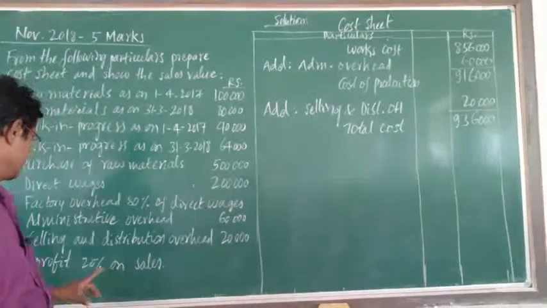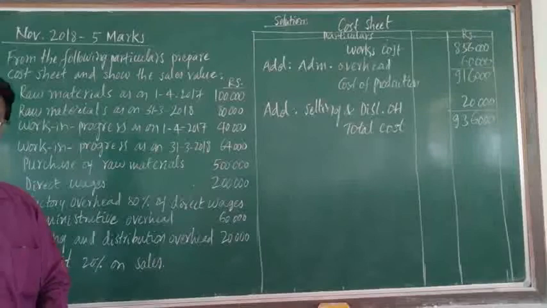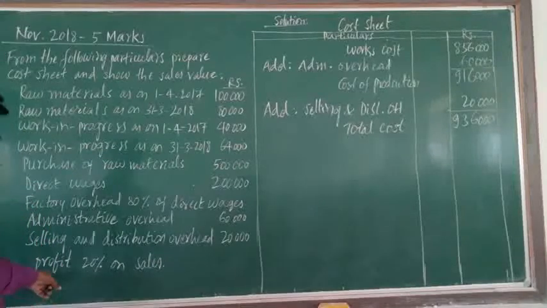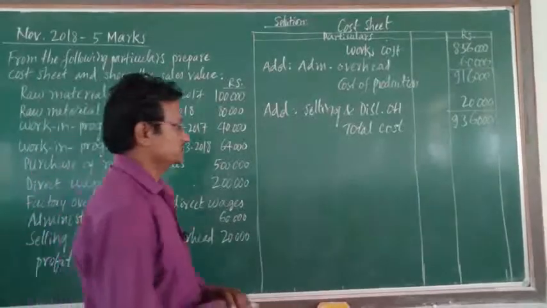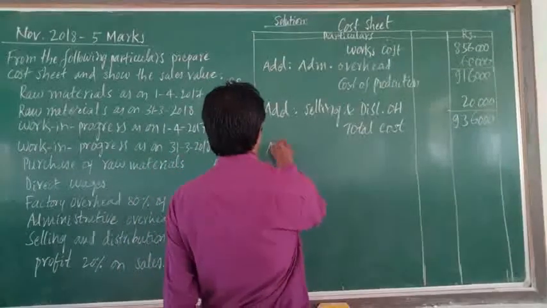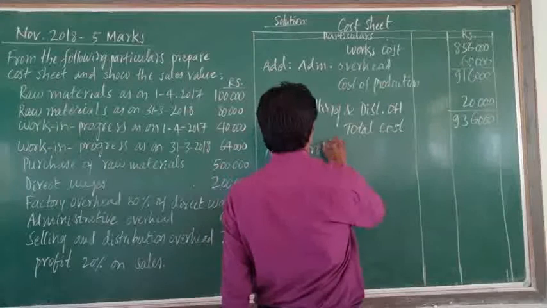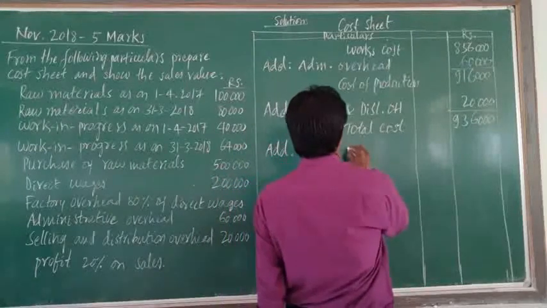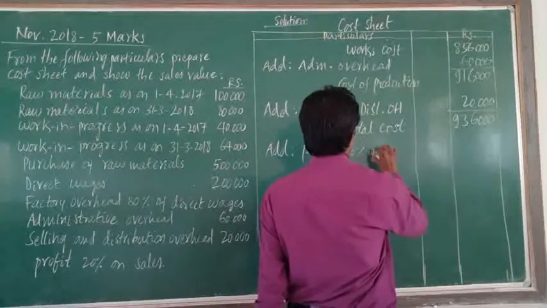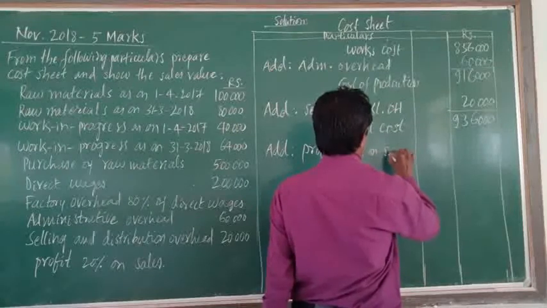And last we have to add a certain margin of profit to get the sales value. Here the profit is 20% on sales. Add profit 20% on sales.